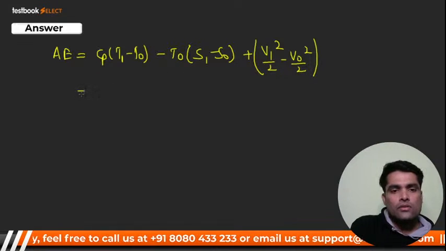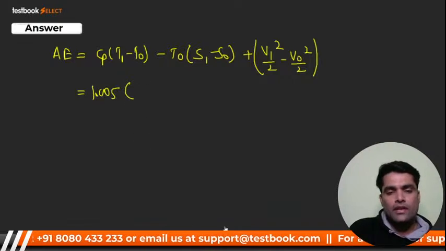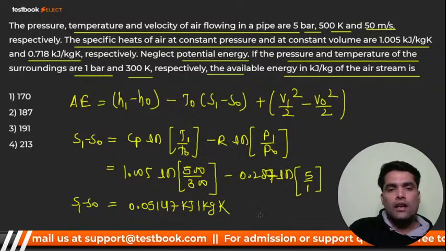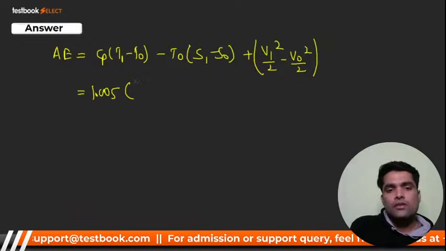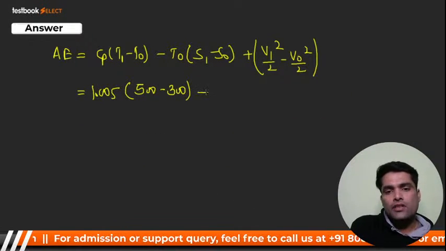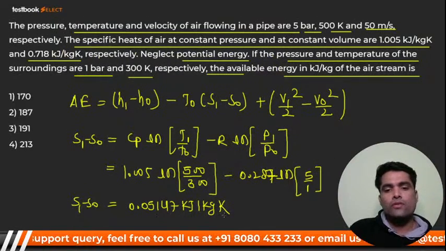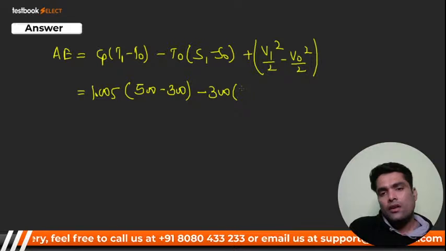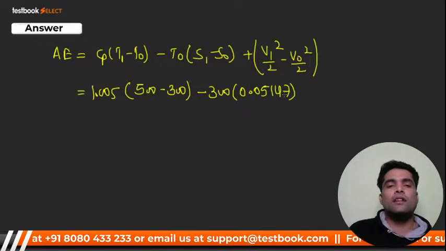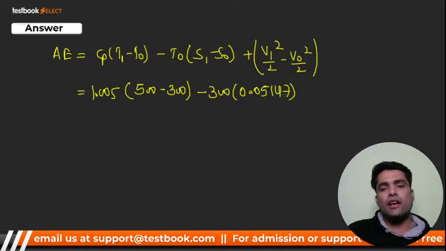Now Cp is 1.005. T1 is 500 Kelvin and T naught is 300. So here I can write 500 minus 300, minus T naught 300 times S1 minus S naught, which we have already calculated as 0.05147. It's quite lengthy, but it's just lengthy numerical, nothing more than that.